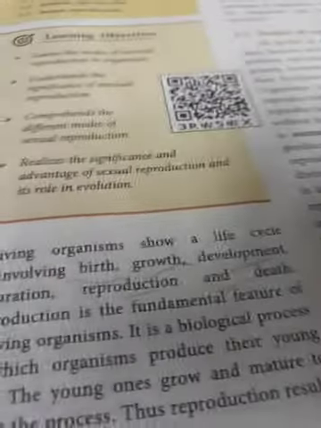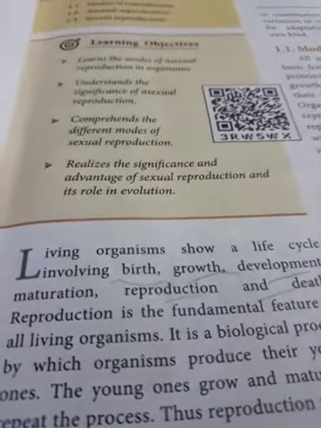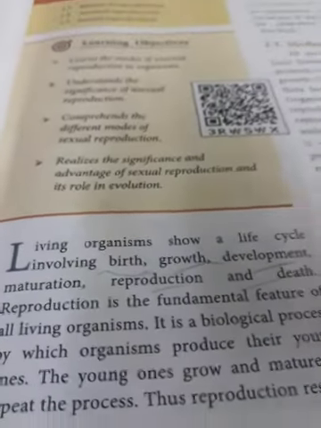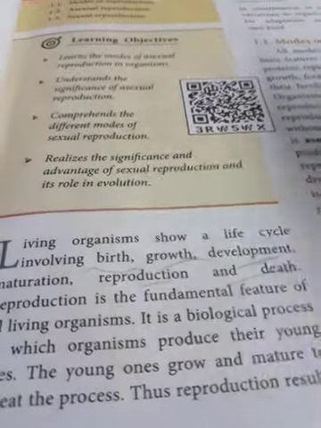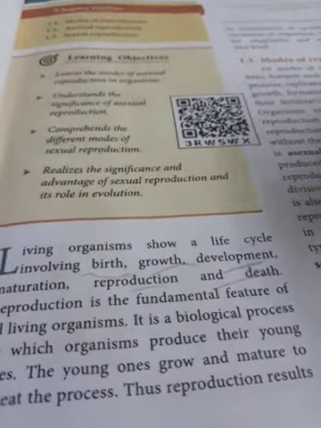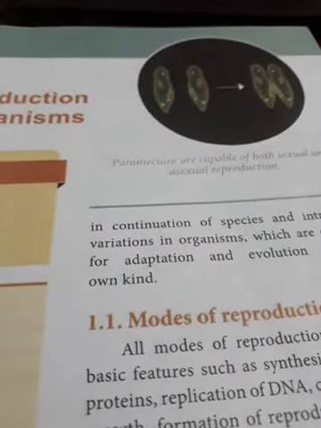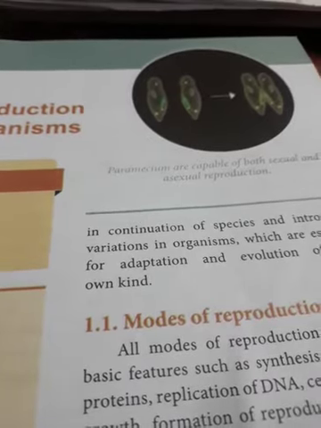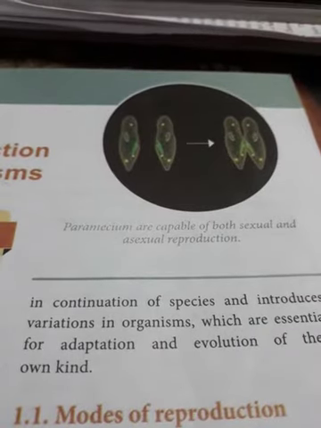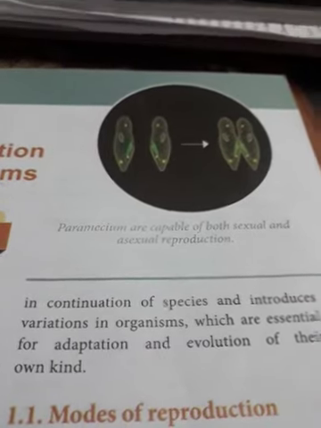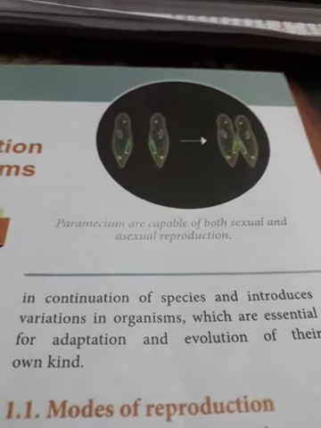These are the different stages in the life of an organism, which together are called the life cycle. Reproduction is a fundamental feature in all living organisms. It is a biological process by which organisms produce their young ones. The young ones grow, mature and repeat the process. That is, the life cycle completes. Thus, reproduction results in continuation of the species. That is the main aim of reproduction, maintaining the species on this earth. And the second important feature of reproduction is that it introduces variation in organisms,